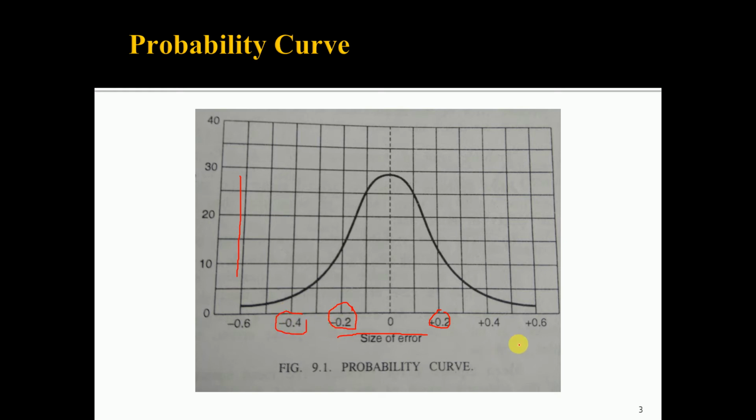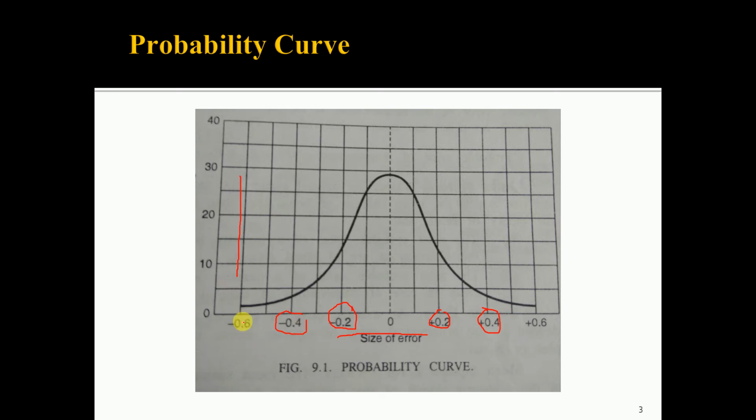Then second, the positive error and the negative error of the same size happen with equal frequency. If you take the example of plus 0.4 or minus 0.4, their frequency is the same. From this graph you can say the frequency of occurrence of plus 0.4 and minus 0.4 is about 5%.